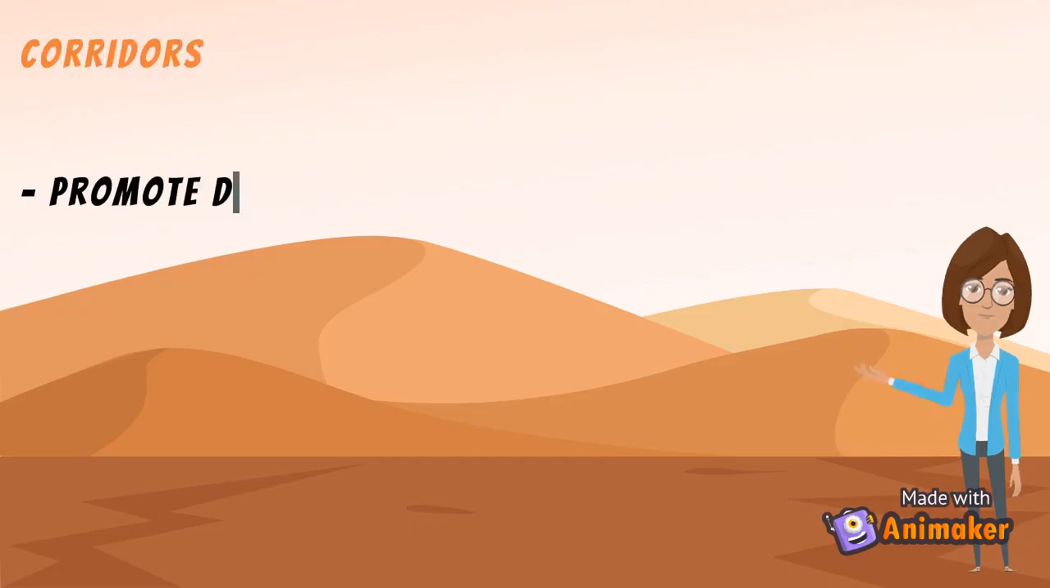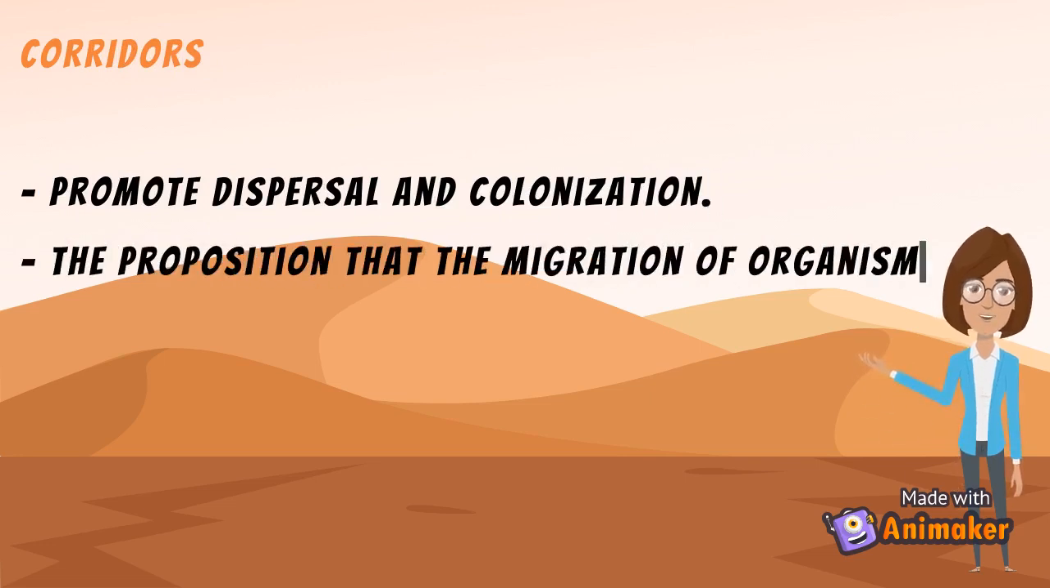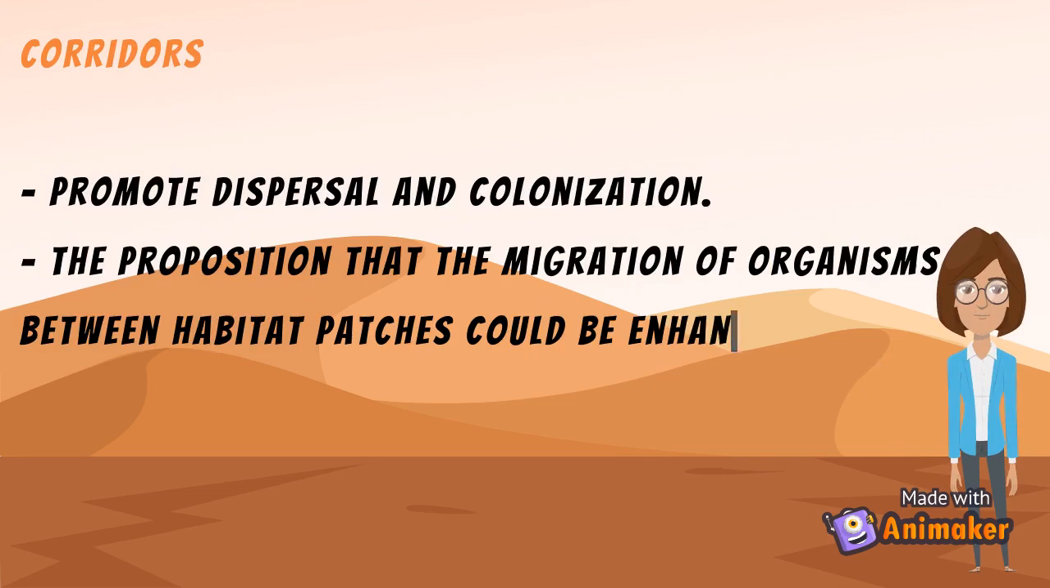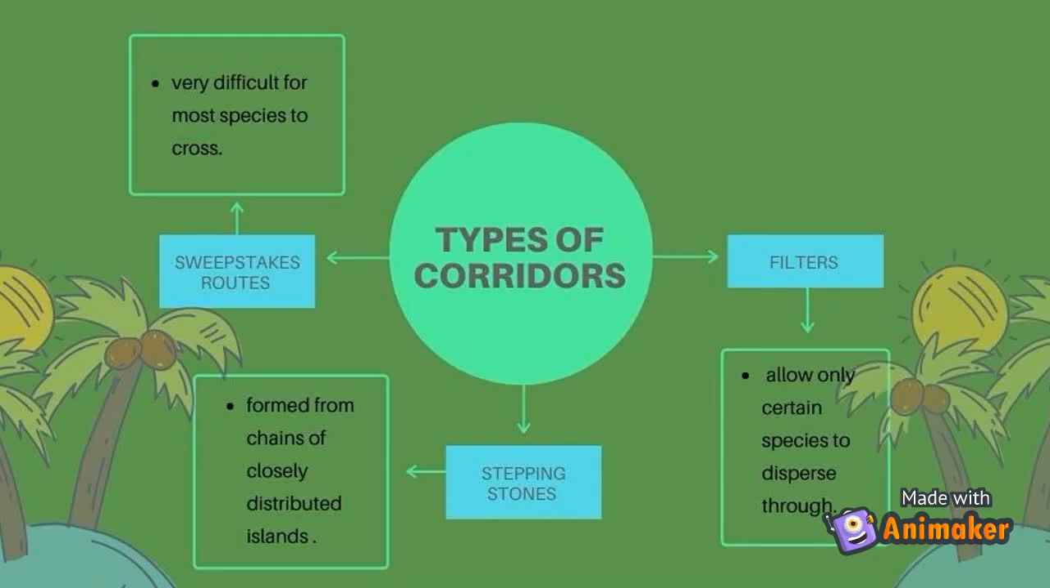Corridors are biogeographic features that promote dispersal and colonization because abiotic and biotic conditions are suitable for a species. The migration of organisms between habitat patches could be enhanced by corridors. Corridors include filters, stepping stones, and swift access roads.